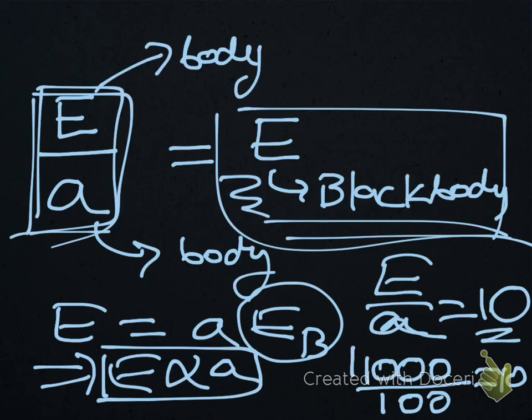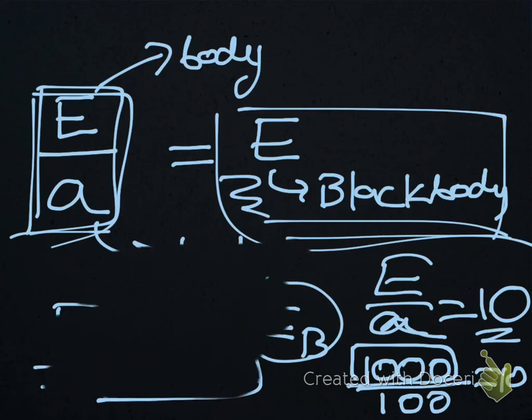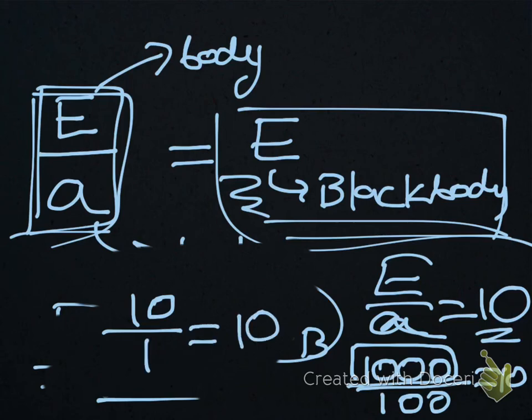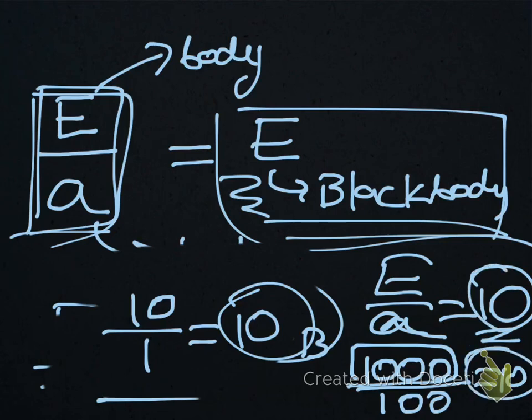Now if I decrease the value of E, say to 10, I will have to decrease the value of A as well to make the ratio equal to 10, because this has to be equal to 10 at a particular temperature. The ratio is not changing, but the individual values might change if we do certain manipulations.